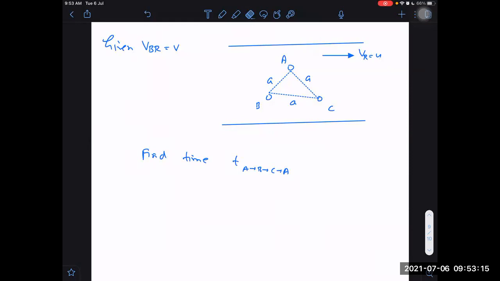What will be the time taken in the loop when the person moves from A to B, B to C, C to A? Velocity of boat with respect to river is given as V. 3A by V. Simple again, in the frame of the river, we have to take VBR, and VBR is given as V. That is independent of direction, I told you, no? It will always be V only. So it is V, V, and V. Then the answer will be A by V plus A by V plus A by V, or just 3A by V. One step answer we get.